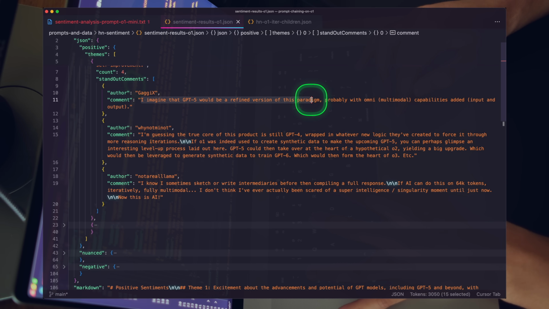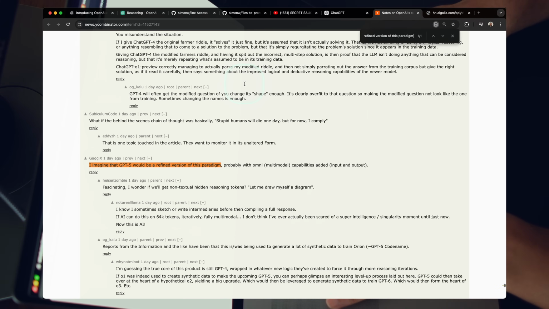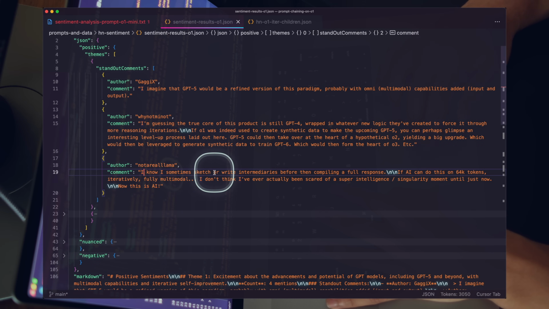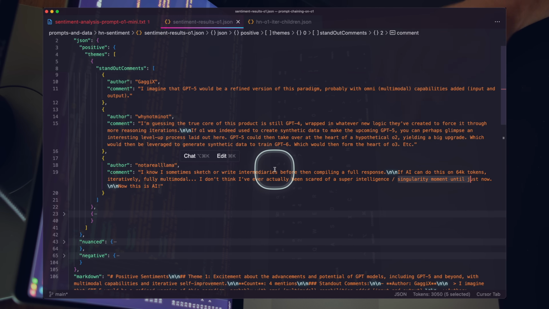We can validate. I know some engineers, you might be one of them, are always worried about hallucinations. You can easily double check this. We just search, and we have a great response here, and we can see that response is here in the Hacker News thread. That's great. We have another one here: "I know sometimes Sketch, if AI can do this on 64K tokens, iteratively, full multimodal, I don't think I've actually been scared of superintelligence singularity until just now."